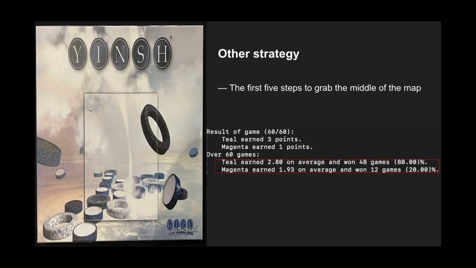Later, when discussing with teammates, I found that the strategy of occupying the middle position of the map in the first 5 steps is very effective for MCTS. Therefore, we decided to add this strategy to A-star and compare it with the previous version, and found that this preemption strategy is good for MCTS but not good for A-star. So we finally decided to use the 2.0 version of A-star.